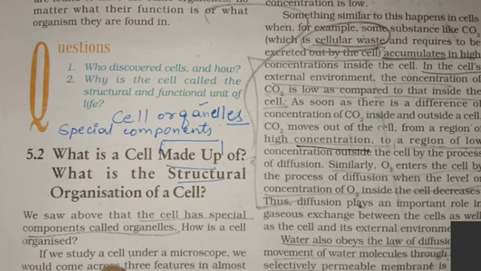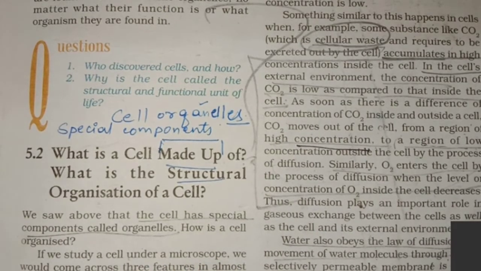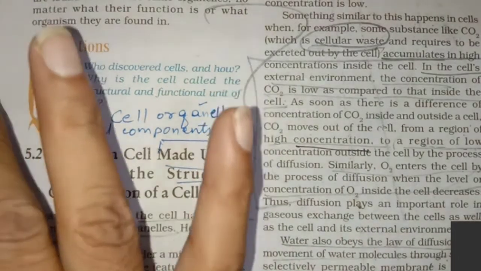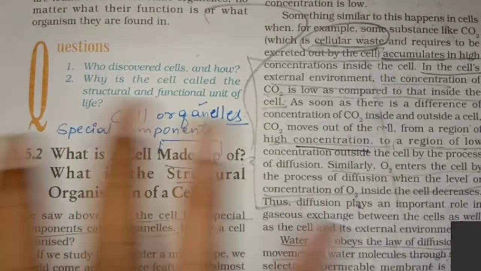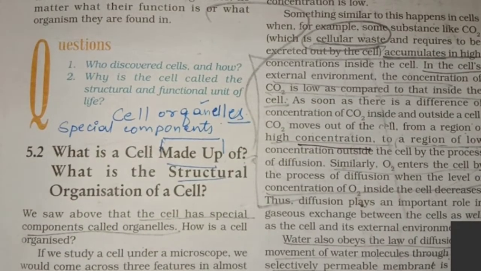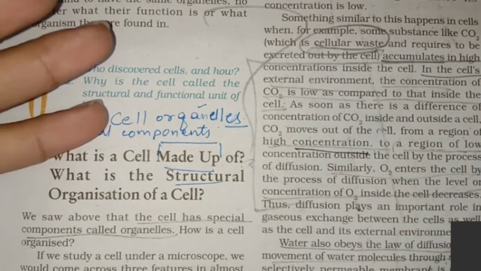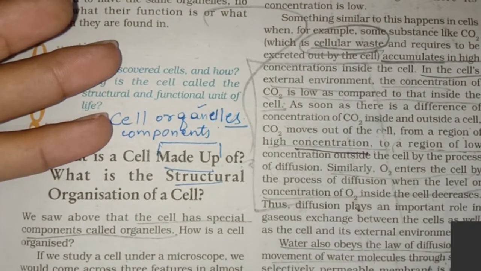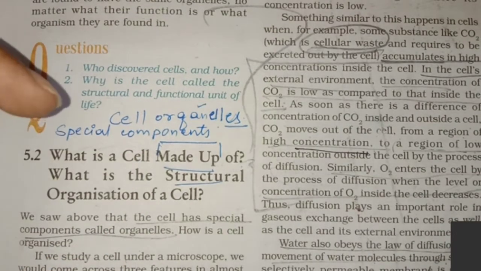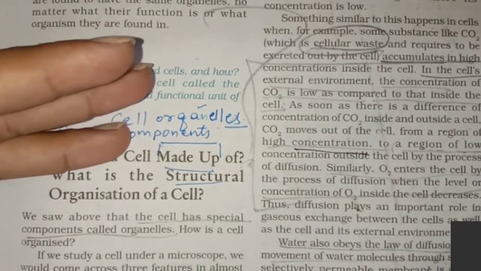If we study a cell under a microscope, अगर हम किसी सेल को माइक्रोस्कोप के नीचे देखते हैं, we would come across three features in almost every cell. वो कौन से three features होंगे जो सारे cells में दिखेंगे? Nucleus. First is what? Yeah, plasma membrane and the cytoplasm. These three things will be commonly visible under a microscope when you see a cell. क्या दिखेगा? Nucleus दिखेगा, nucleus, plasma membrane and the cytoplasm.